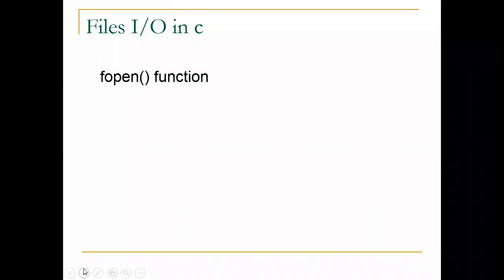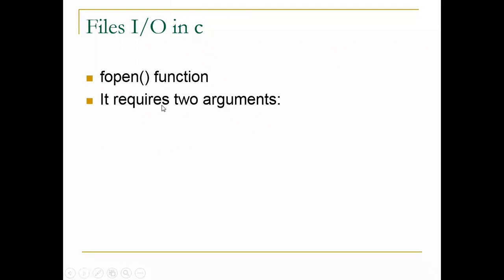Okay, so we have seen the theoretical part: what is a sequential file, what is index sequential, what is a direct access file. Now we will focus on file input output operations in C language. So the fopen function is used. If we have created any file, first of all we have to open that file, so the fopen function is used. This is a file handling operation.